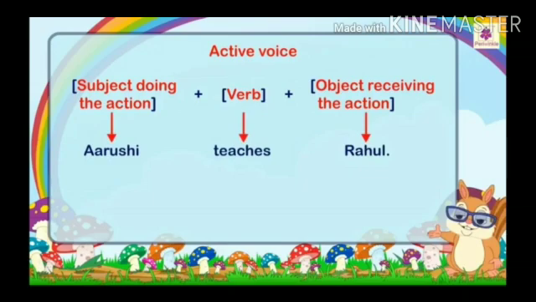So Arushi will be considered as a subject, and teaches is the main verb. And who is receiving the action? That is Rahul. So Rahul will be considered as an object. Again I am telling you, Arushi is the subject, teaches is the verb, and Rahul is the object.